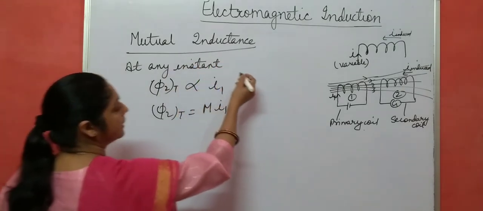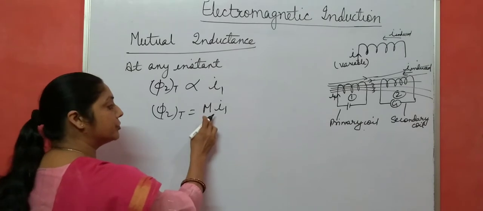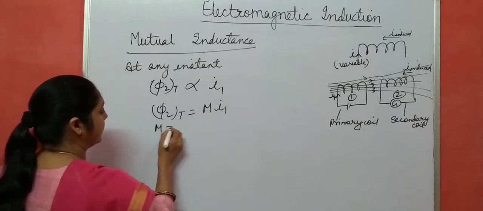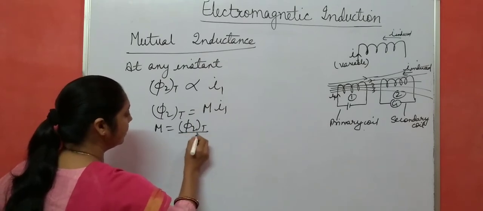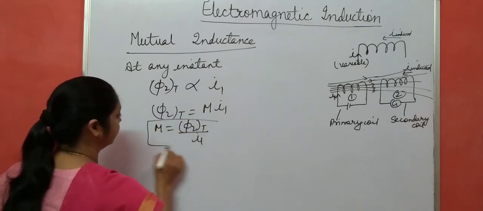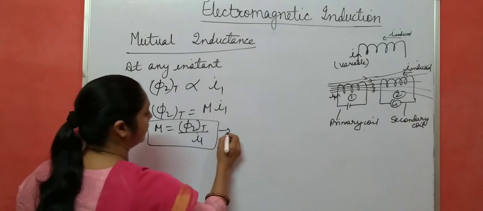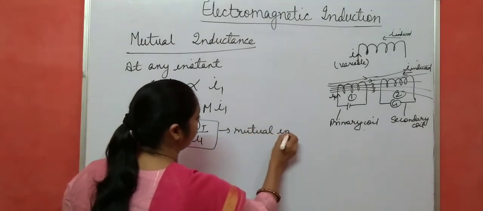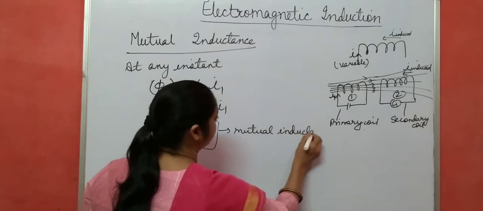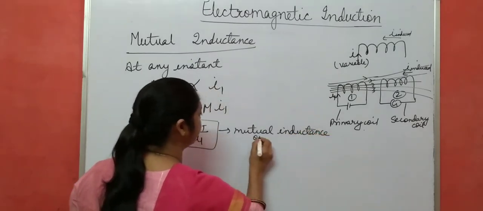Mutual inductance or coefficient of mutual induction. So M becomes phi 2 total by I1. This M is called mutual inductance or coefficient of mutual induction, you can write.